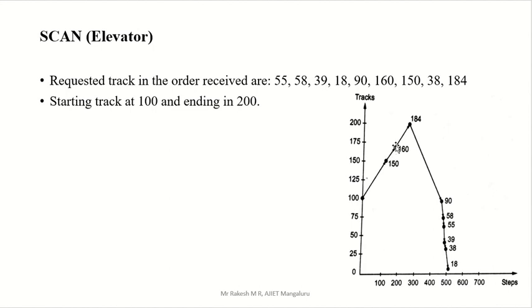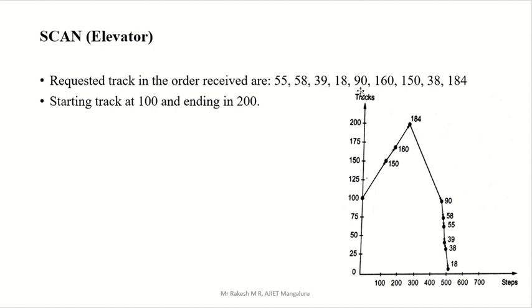Then you have to supply 160, then go to 184. Once you reach 184, that is the last number we have. Stop at 184 and change your direction, because the last number is over. Now you are decreasing. While decreasing, what are the numbers you will get? 55, 58, 39, 18, 90, 38. These are the numbers you will get when you are decreasing.